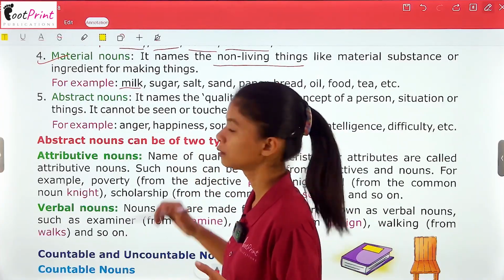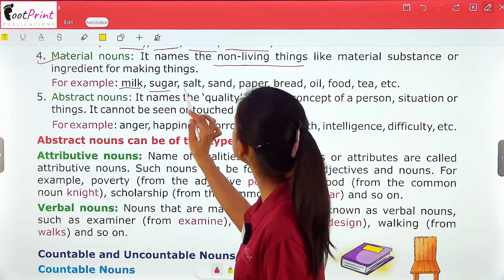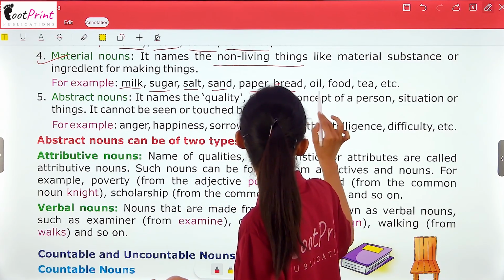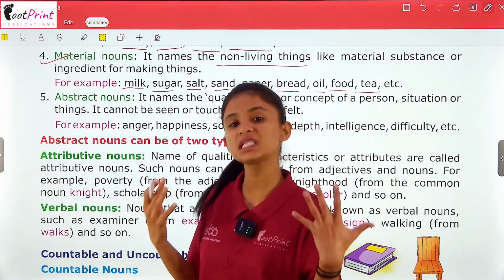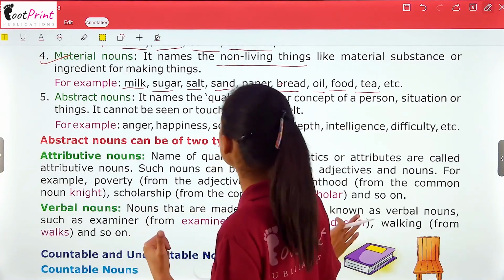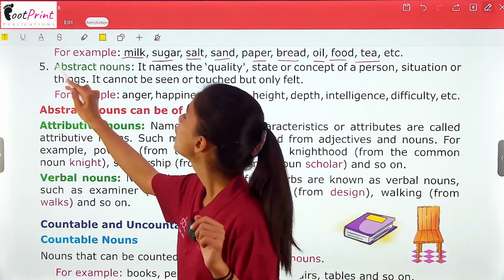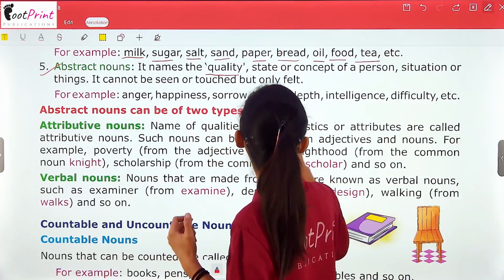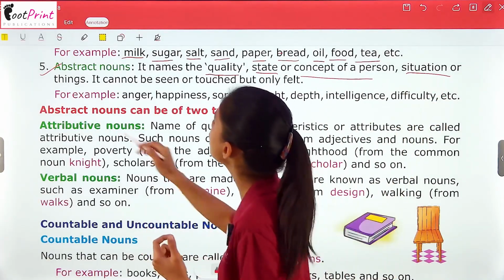And milk, it is an ingredient, right? It will be a material noun. Sugar, salt, sand, paper, bread, oil, food, tea, etc. These are all material nouns. I hope it is quite clear and it's not that tough for you to understand. Last one is abstract nouns. It names the quality, state or concept of a person, situation or things.